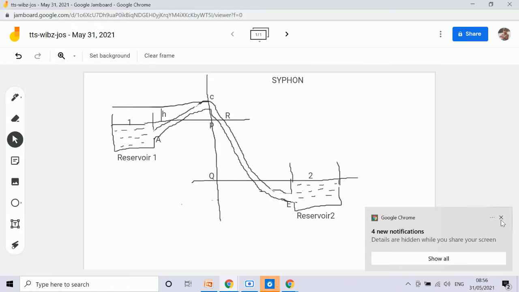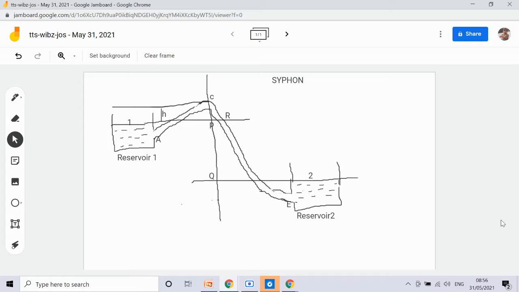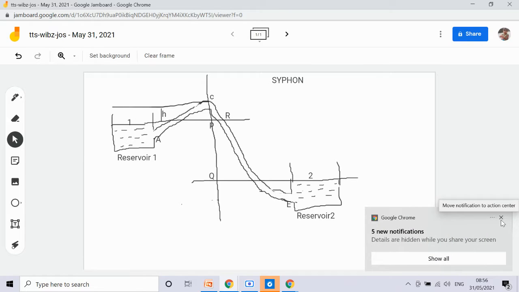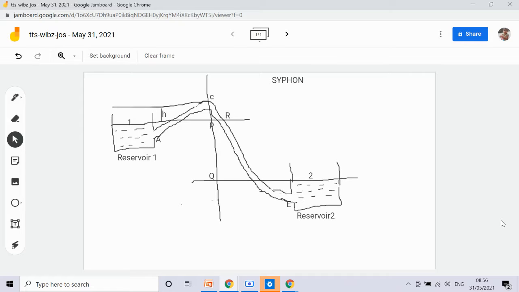To prevent this, the maximum height between 1 and C, that is the summit, is limited. H max is equal to 10.3 minus 2.7, which is equal to 7.6 meters of water.